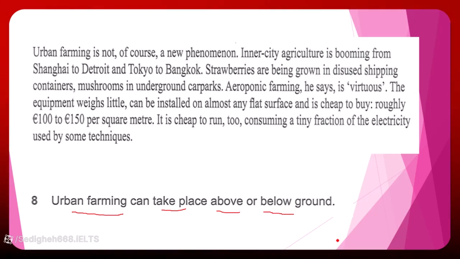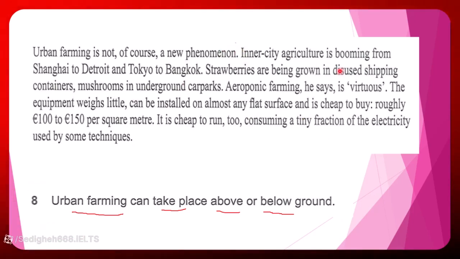Okay, we start answering this one. We start from the first sentence. It says, urban farming is not, of course, a new phenomenon. Inner city agriculture is booming from Shanghai to Detroit and Tokyo to Bangkok. Strawberries being grown in disguised shipping containers, mushrooms in underground car parks.